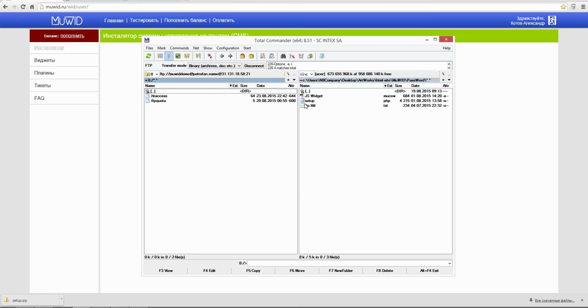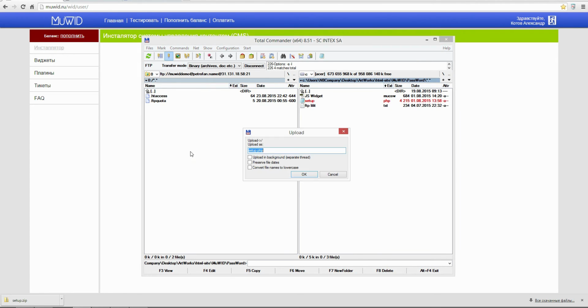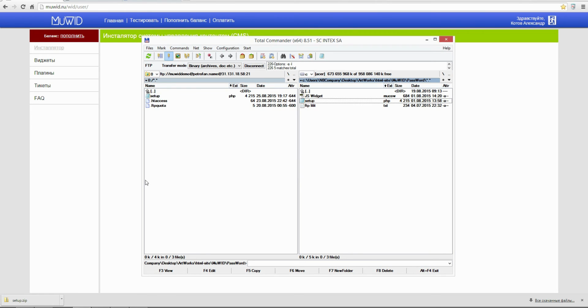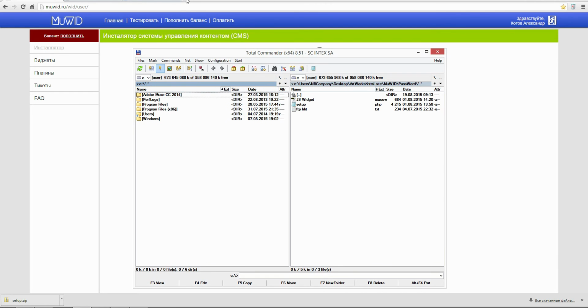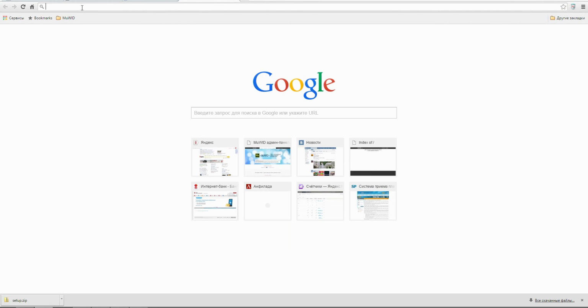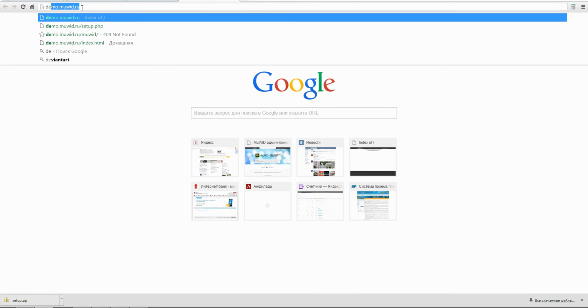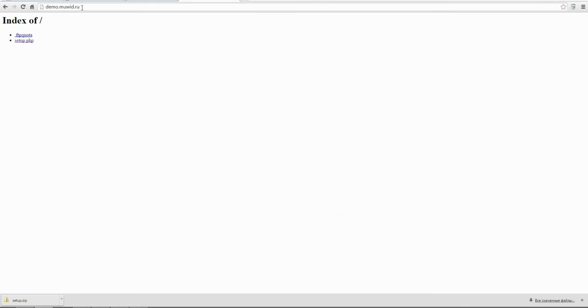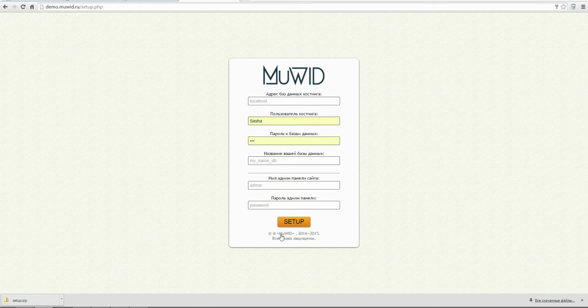I'm on the server. So here I just drag and drop the setup file to my hosting. Done. Disconnect. I open the new tab in my browser, enter the domain name, demo.muwid.true. You can see the new link, setup.php. I push it and I can see this form.